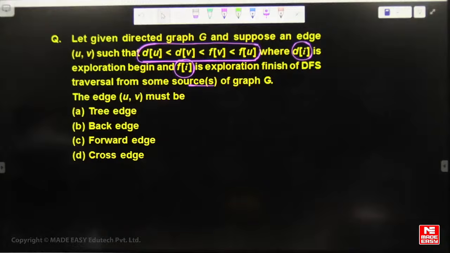Forward edge. MSQ question. MSQ question.